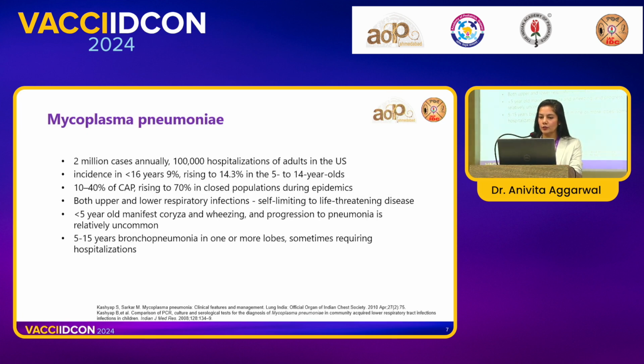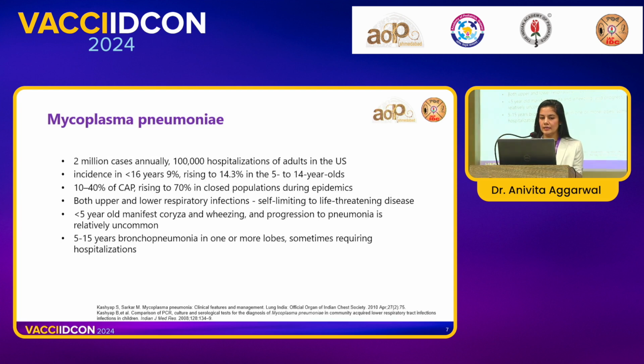And between the age group of 5 to 14 years, where they have a lot of school outbreaks, the incidence of Mycoplasma pneumoniae is as high as 14%. Contributing to almost 10 to 40% of community-acquired pneumonias in closed populations, and in outbreaks and epidemics, it can contribute to almost 70% of community-acquired pneumonias. It can cause self-limiting to life-threatening diseases.